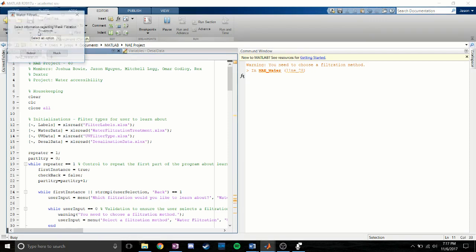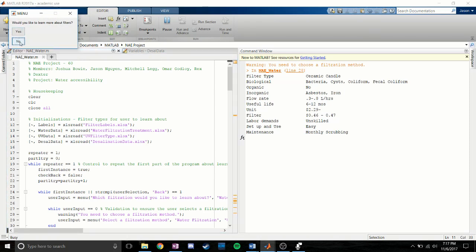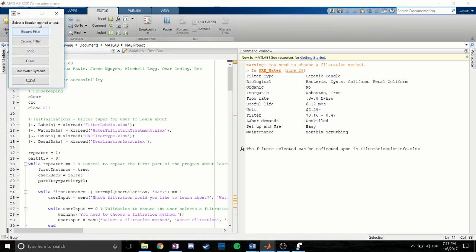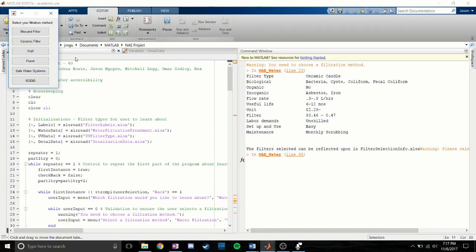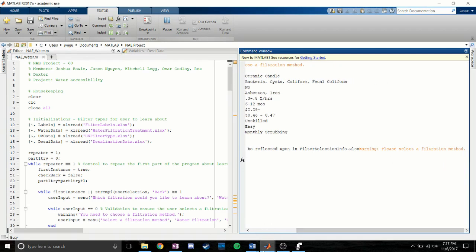If we select water filtration, and this time select ceramic candle, selecting no, and then trying to close out of the select a filtration method to test, we see that it then again prompts us to select a filtration method.